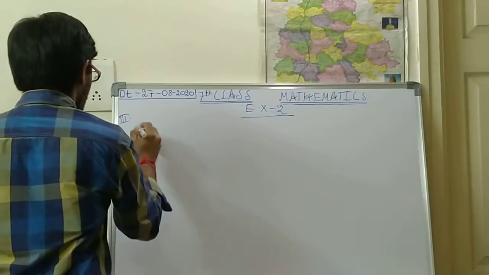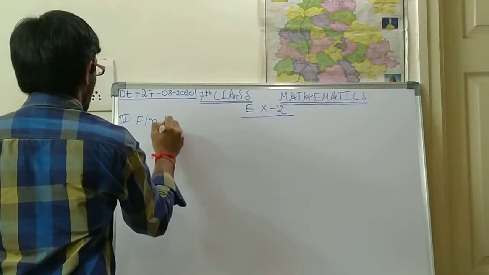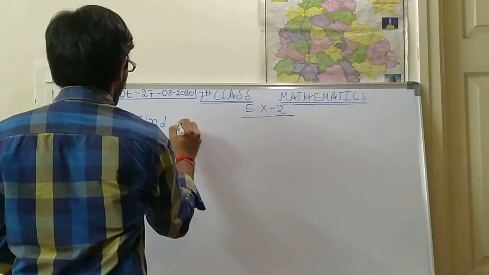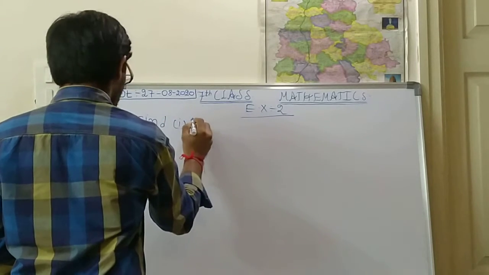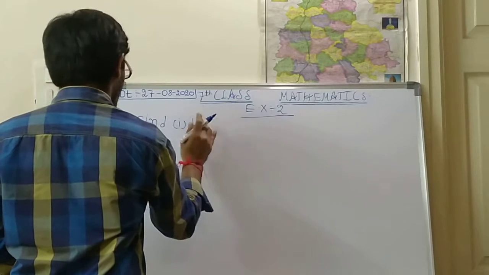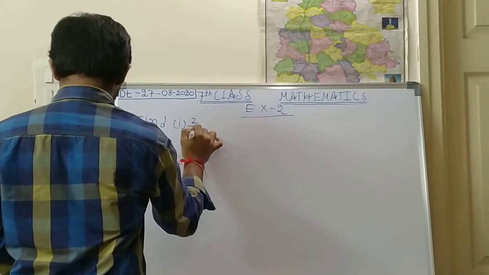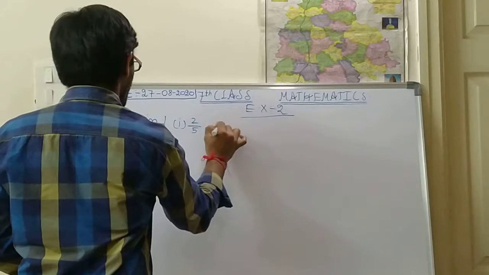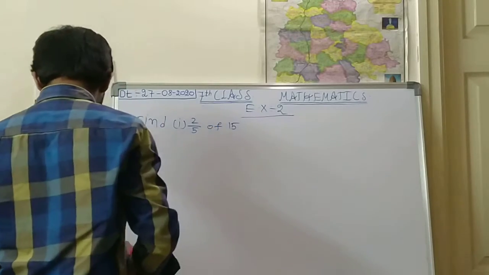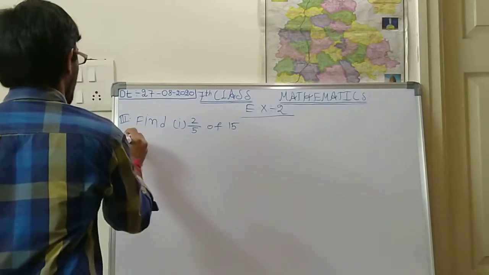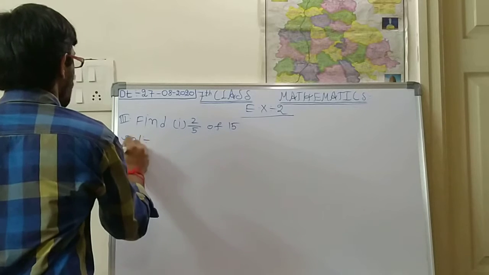Next, third bit. Just find the first one: 2 by 5 of 15. So find 2 by 5 of 15. So how can you do the solution?